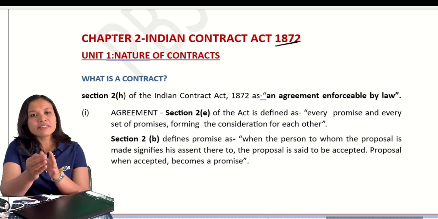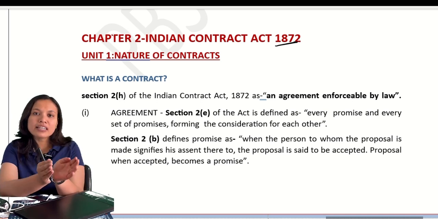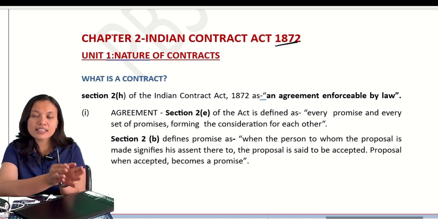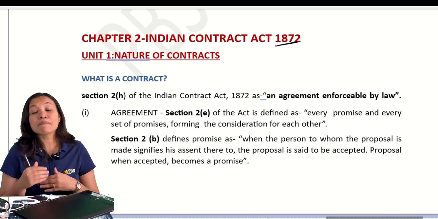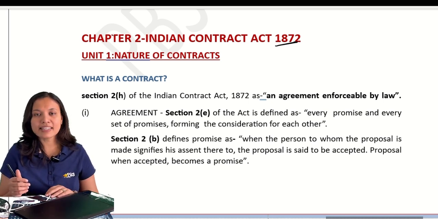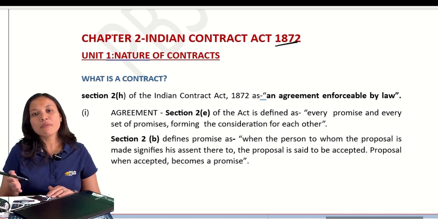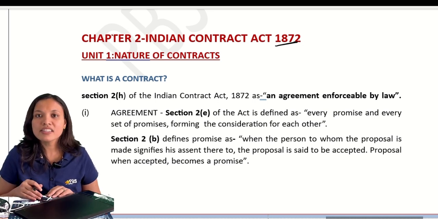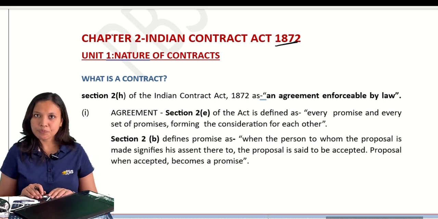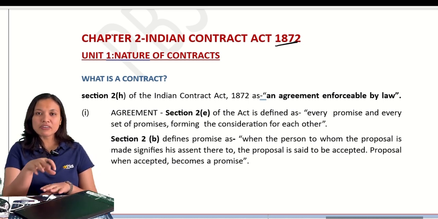This Act is divided into two major parts. One deals with the general principles of contracts and the second deals with special contracts. Sections 1 to 75 deal with the general principles, and the remaining sections deal with special contracts. This is a brief intro about the Indian Contract Act.